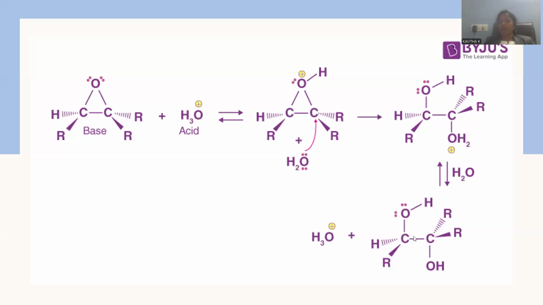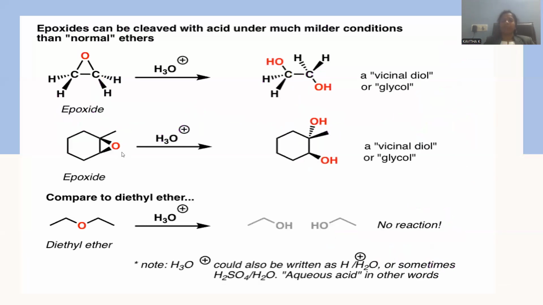So a trans dihydroxy compound will be generated. You can designate it as ethylene glycol, or else a 1,2-diol, or else a dihydroxy compound it will be. This is the way hydrolysis will be accompanied for oxirane compounds, either catalyzed by acid or base.